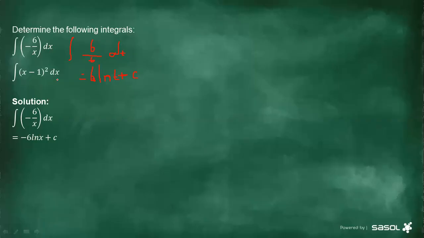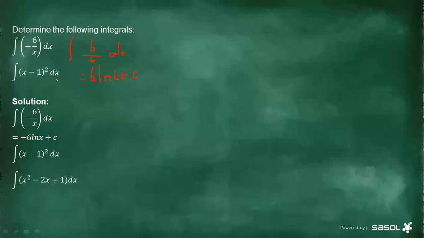Now the second one, let's see. If we have a bracket and a square, we cannot apply the rules of integration, because if it's like this, there's no way. We first have to get rid of that exponent 2. Now, how do you get rid of that?